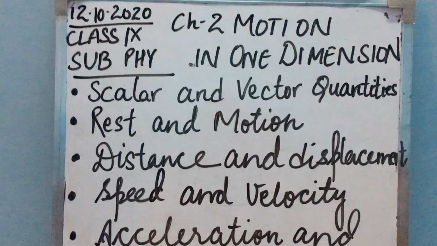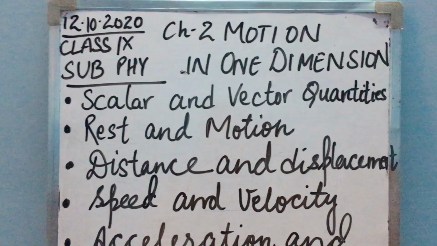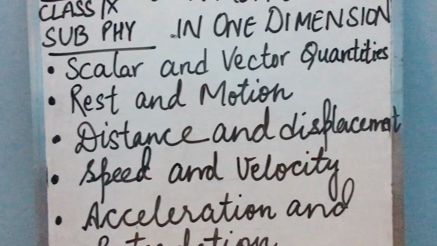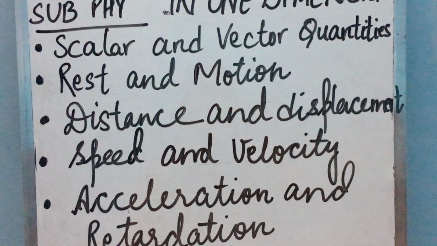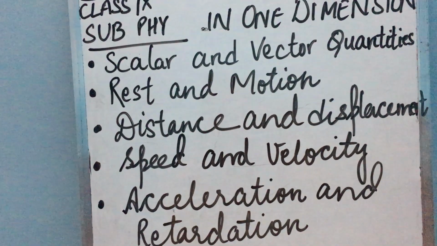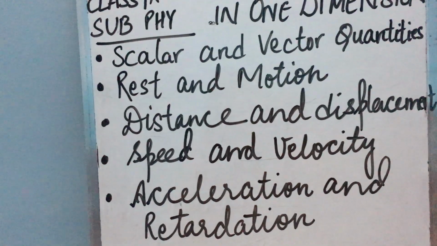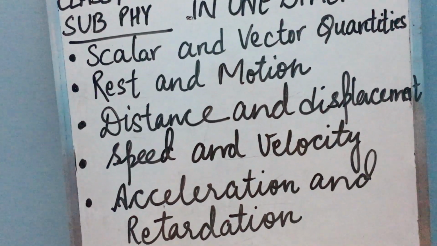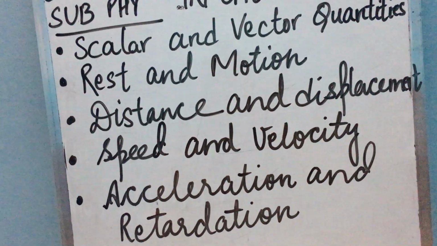Distance is a scalar quantity, whereas displacement is a vector quantity. If it is a vector quantity, its direction is also important. It is represented by the same letter S, but with an arrow over it. If we put an arrow over the symbol, then it becomes a vector quantity. The SI unit of displacement is meter and CGS unit is centimeter.